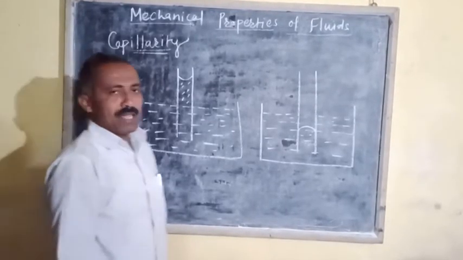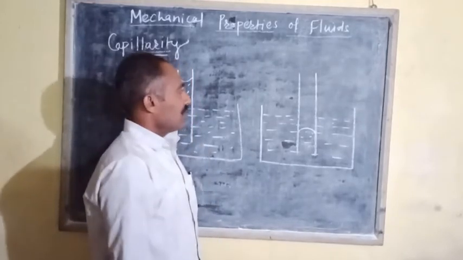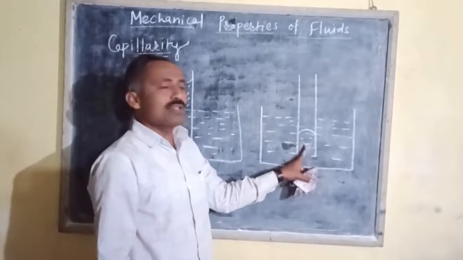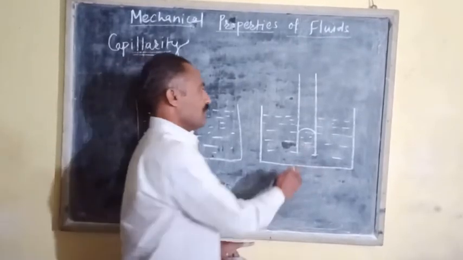Initially we have to see the capillary fall of the liquid on the basis of molecular theory.